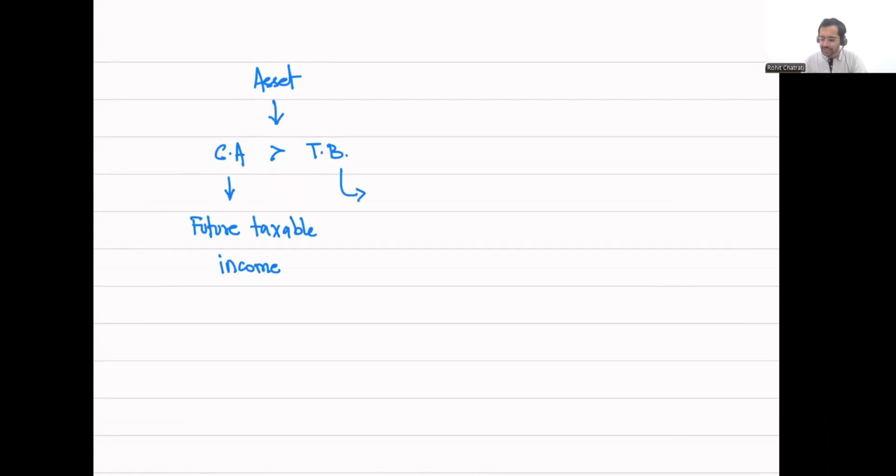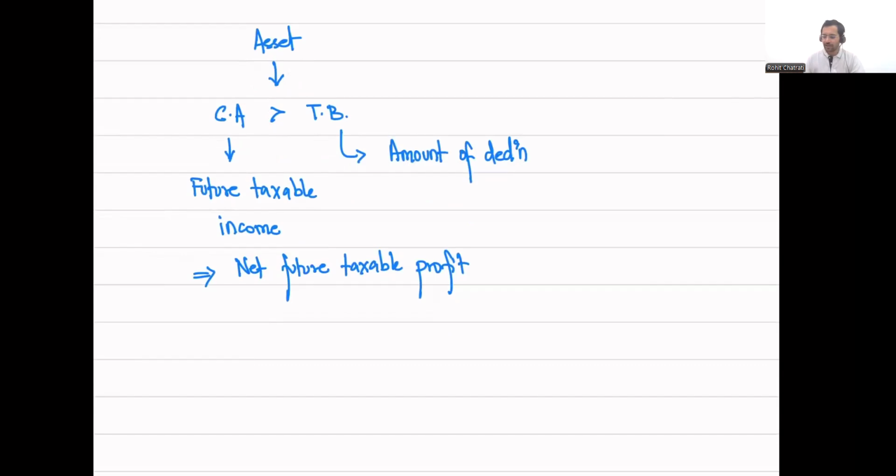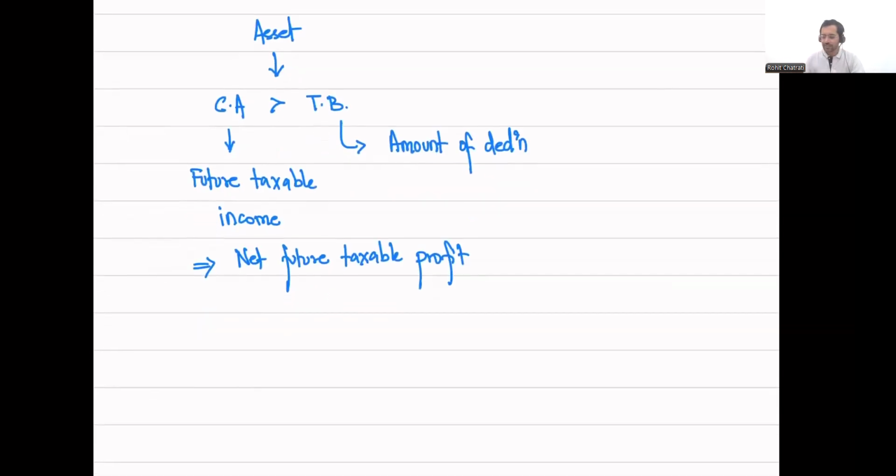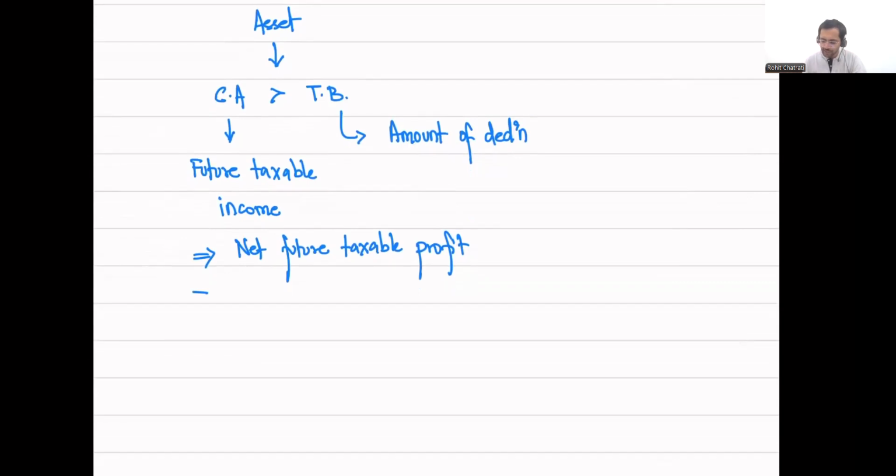The tax base represents the amount of deduction we are going to get in future. All right. This basically represents the amount of deduction that we will get in future. If carrying amount is greater than tax base, it means that we have net future taxable profit. If it is a net future taxable profit, it's going to be a taxable temporary difference.